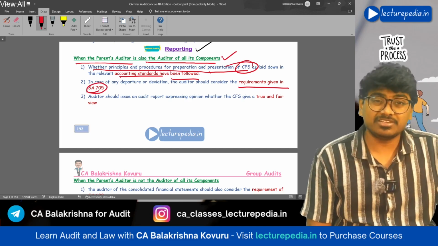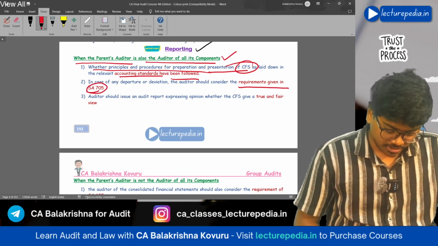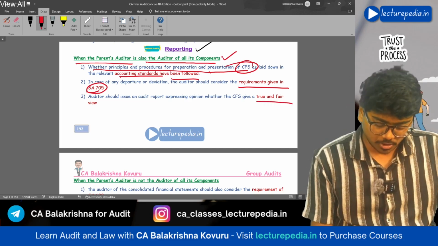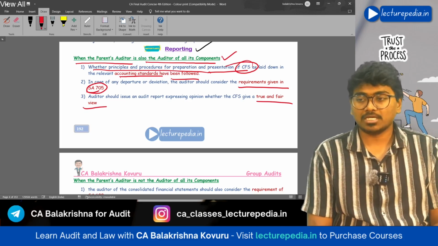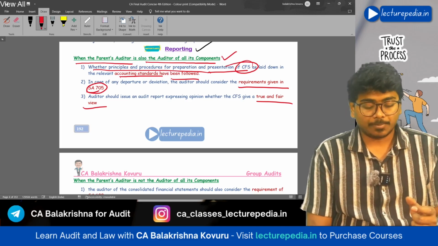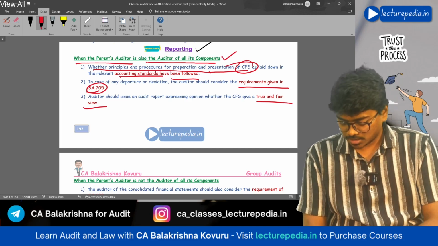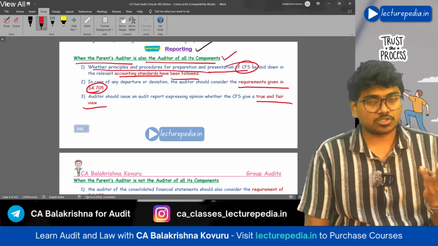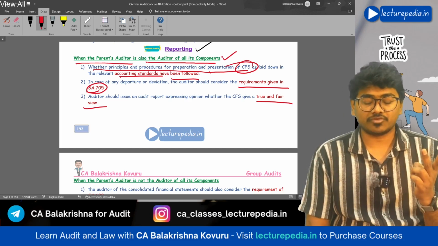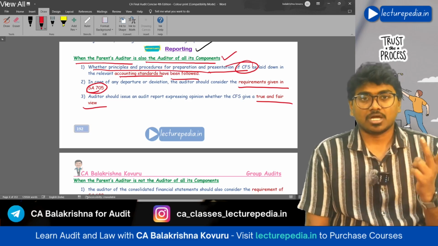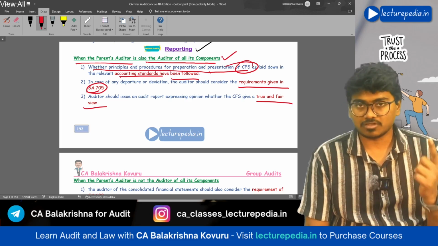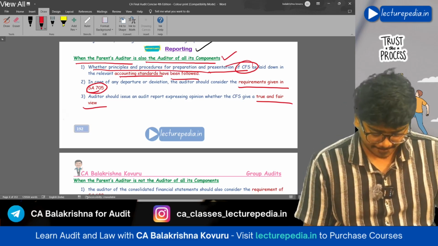If at all there is any deviation between the CFS and the applicable financial reporting framework, you should also examine whether these CFS are showing a true and fair view or not. Okay, this is with respect to the reporting aspect. When the parent auditor is also the auditor of all its components, he needs to see whether the CFS are showing a true and fair view, and whether the CFS are prepared as per the applicable financial reporting framework or not. If the applicable financial reporting framework is not followed, then you need to check the requirements of SA 705, that is modification of opinion.